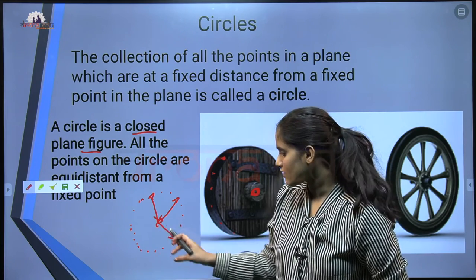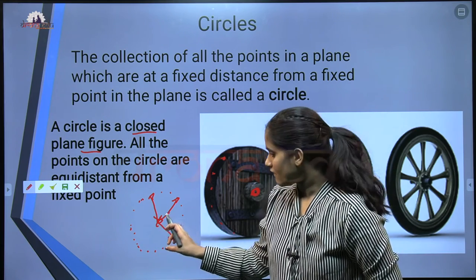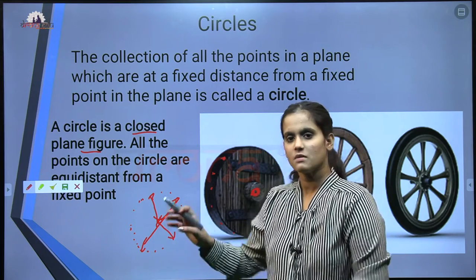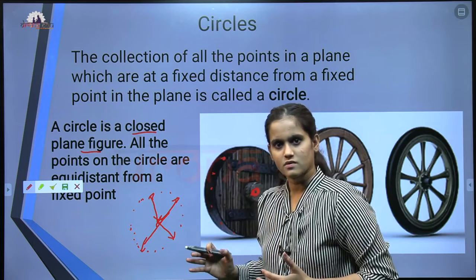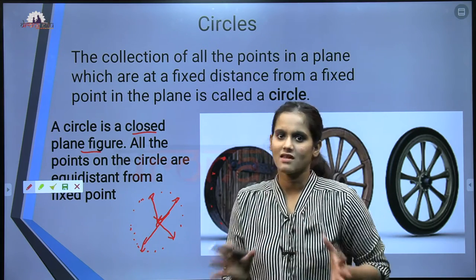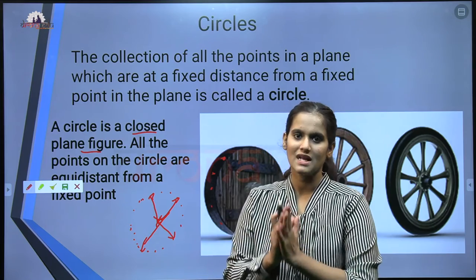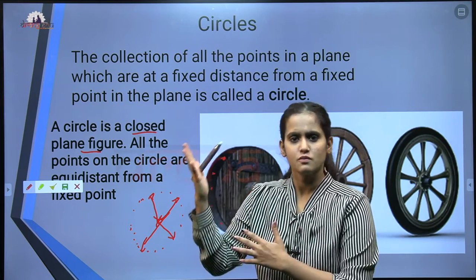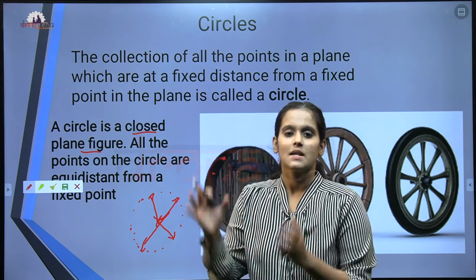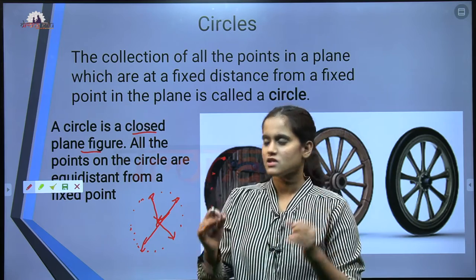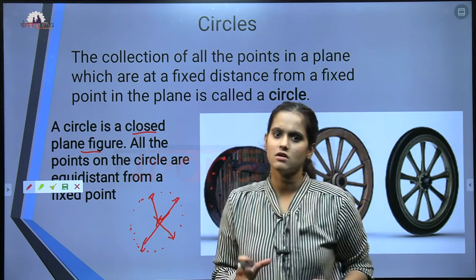Here we call them radii, and if I draw like this, it becomes a diameter. We need to know this. These are the basics of circles, and only then can we move on to the chapter. Without basics, nothing can be constructed. Similarly, like how the basement is necessary for the construction of huge buildings, likewise the base is necessary here as well. So this is a small introduction about the circle.